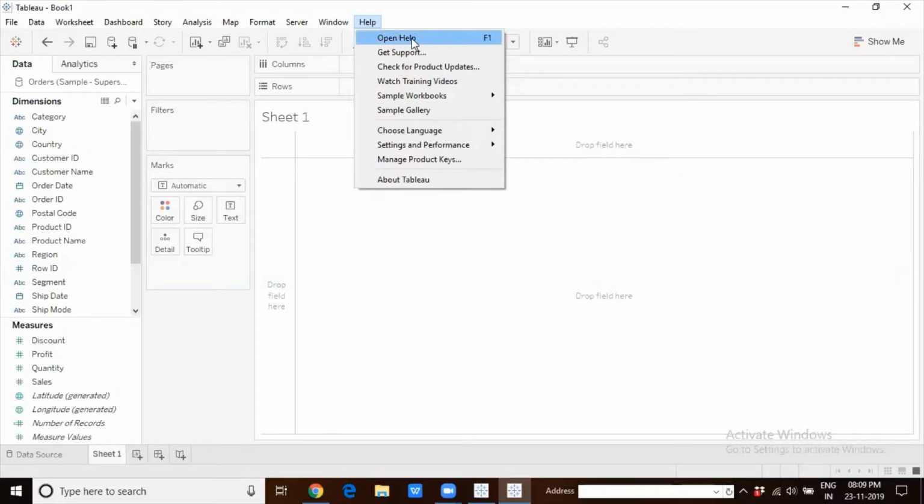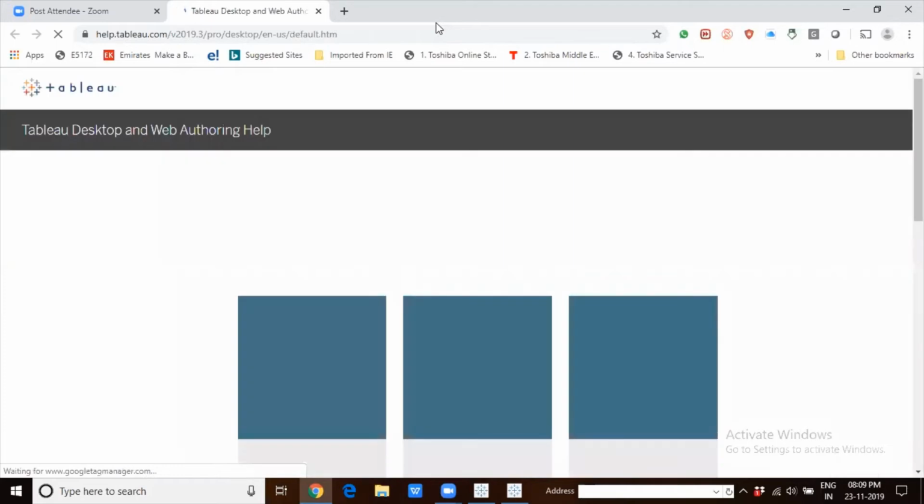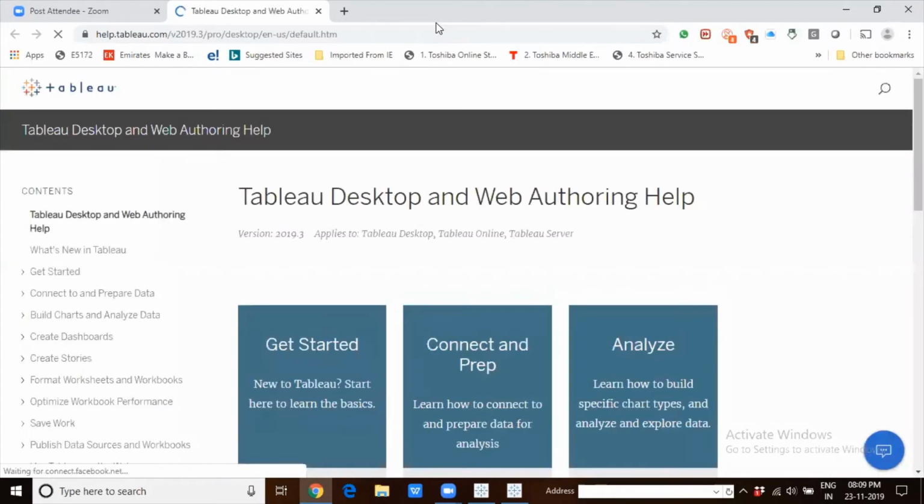So if you open help from the help menu, when you select the option to open help, Tableau will take you to Tableau's online repository, where we can get a lot of articles on different topics, right from getting started to how we connect to data sources, how we prepare the data for connection, what are the types of charts that we can build, how we analyze the data, creating dashboards and stories. So basically this is like a bible, it's like the complete end-to-end details about Tableau.